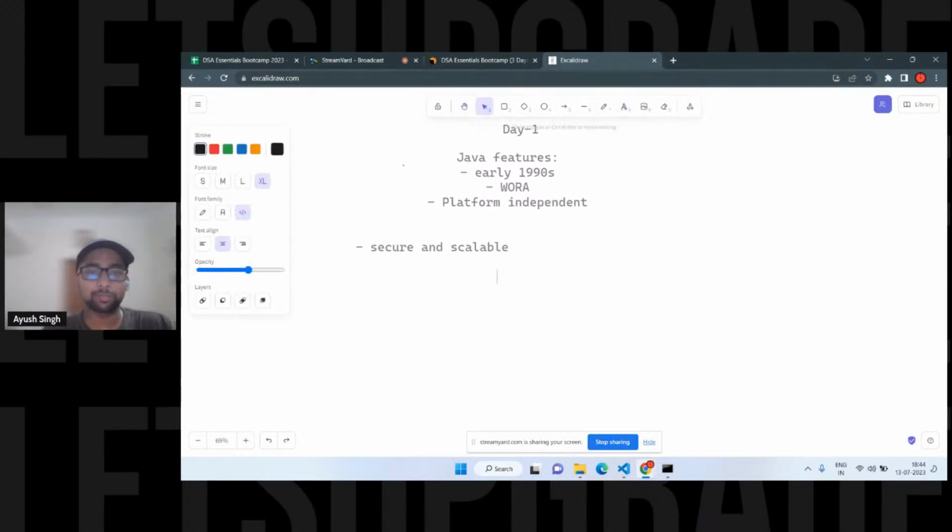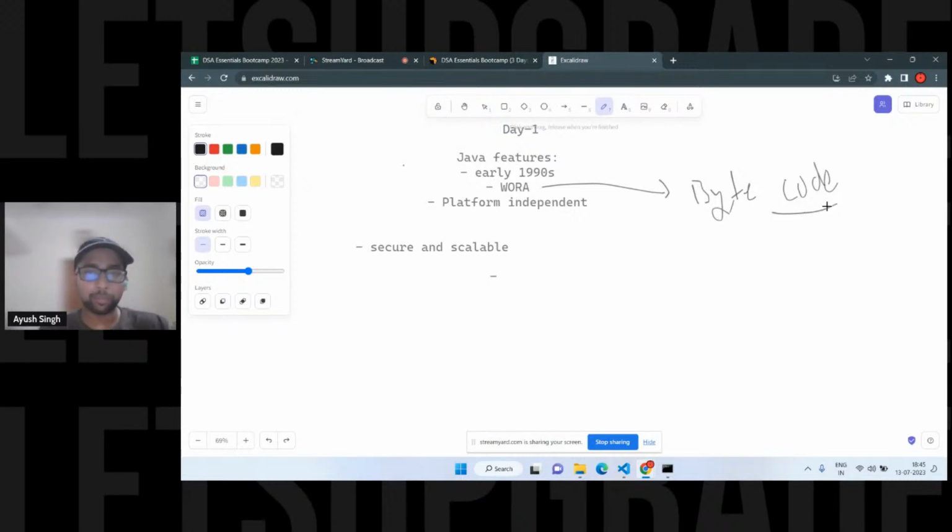Okay, so there are a few points we should know, like platform independent and all those things. Then we have one more point. This Vora is nothing but platform independent, which means Java works with bytecode. Rather than converting directly into machine level language, it converts into bytecode, which can be run anywhere. So if someone asks you how it is platform independent, it is just because of the bytecode. These are a few theory parts.